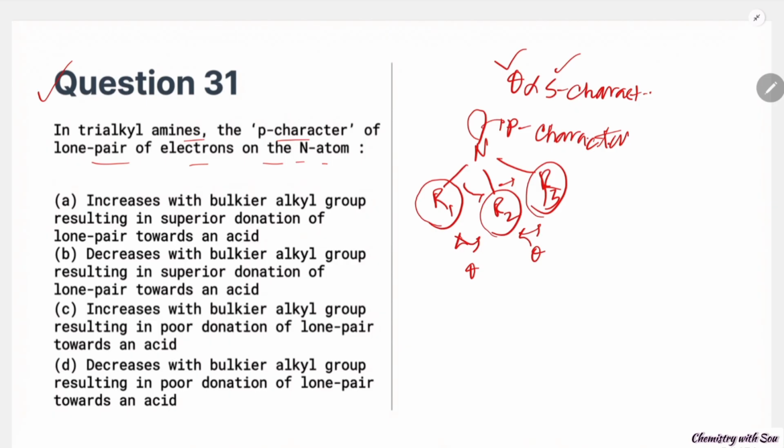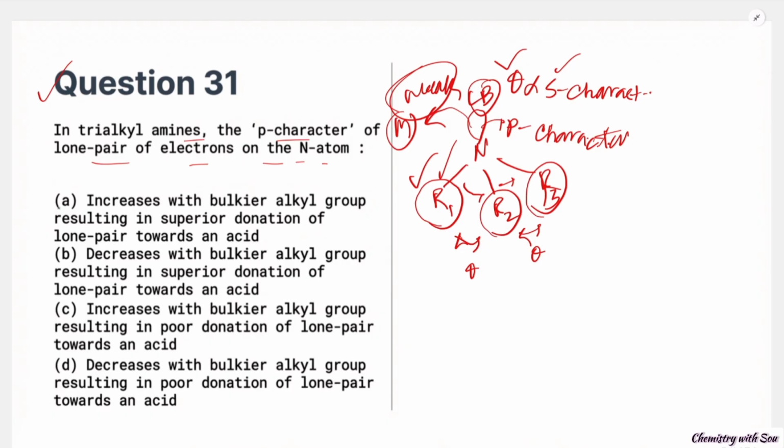But about the donation, it acts as a Lewis base and donates to a metal or anything else, so due to this bulkiness the donation is weak. So this is the basic concept about bulkier alkyl groups.